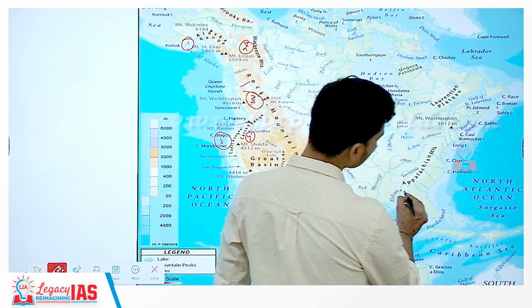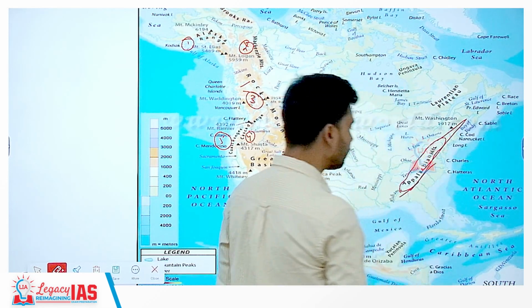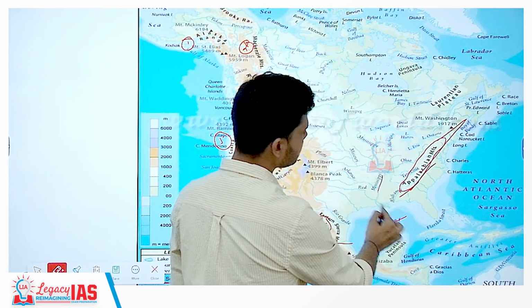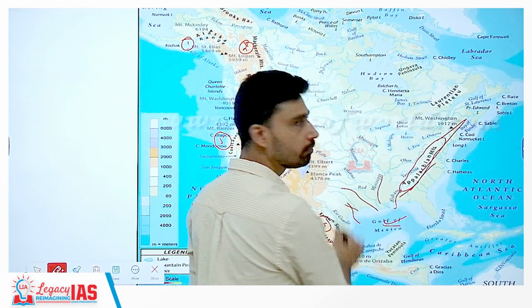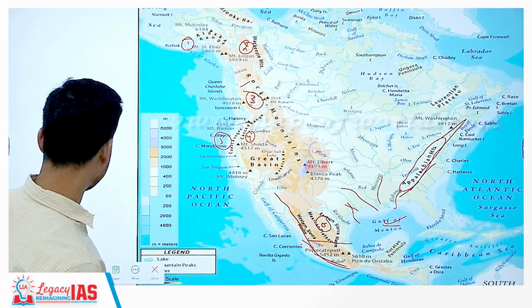And on the eastern coast of the continent, you have one other mountain range that is called the Appalachian Mountain range. You have the Gulf of Mexico here, and then several rivers flow out into the Gulf of Mexico, forming fertile river delta like features in this area.